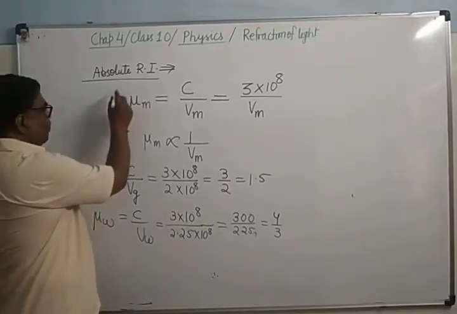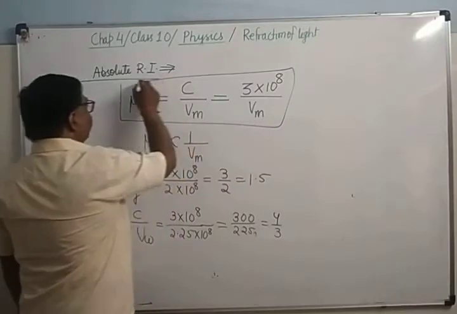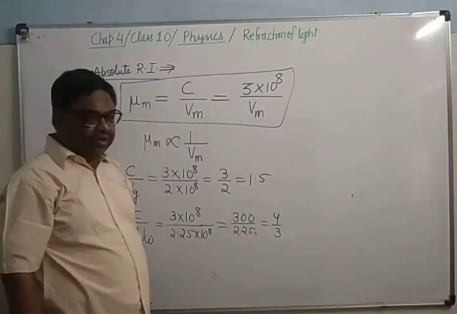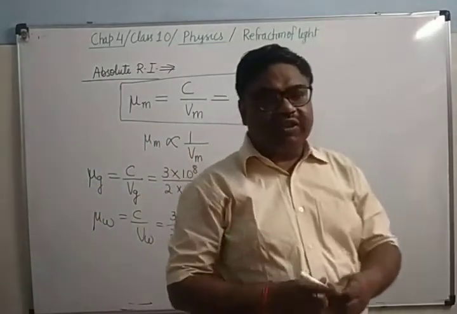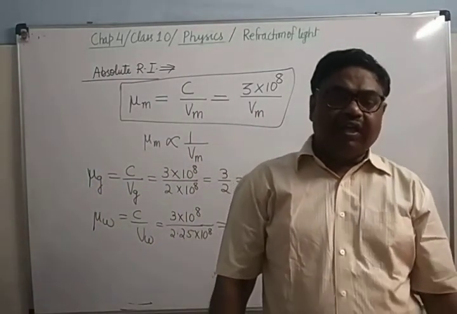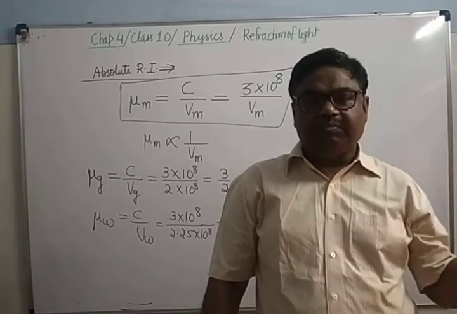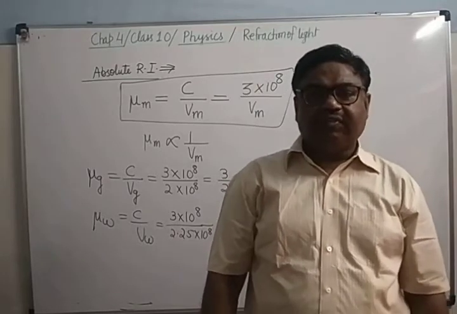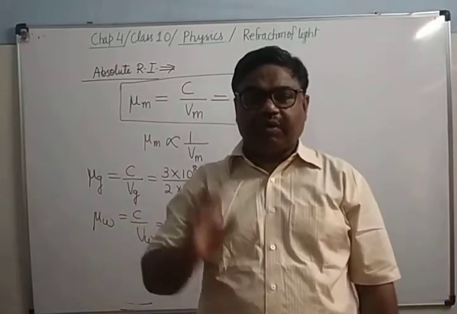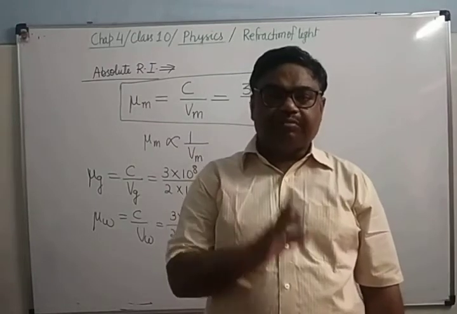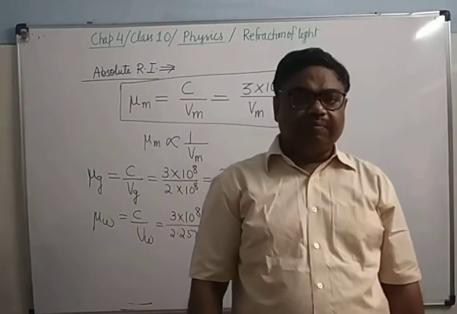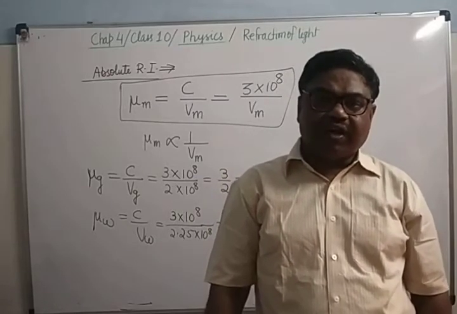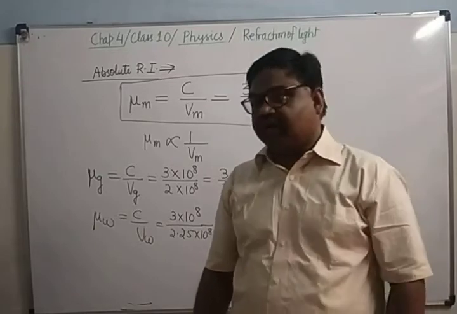Absolute refractive index of any medium is equal to the ratio of speed of light in vacuum to the speed of light in that medium. It is the refractive index of any medium with respect to air or vacuum. Unless it is stated otherwise, refractive index means absolute refractive index. If it is given that the refractive index of this medium is 1 upon 2, it means it is the absolute refractive index. This we will remember.